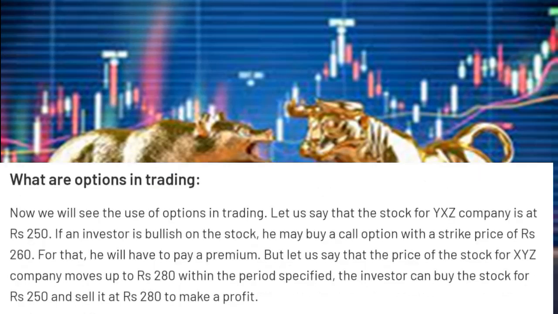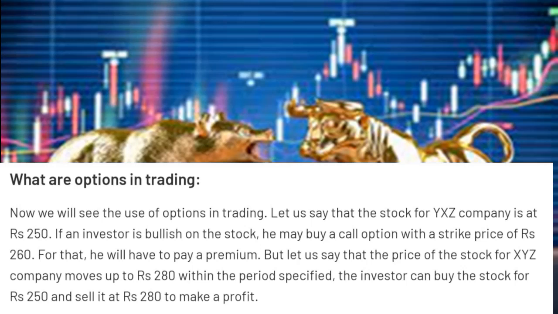What are options in trading? Let us understand how we can trade in options. Let us say that the stock for XYZ company is at rupees 250. If an investor is bullish on the stock, means if the investor expects the stock price to go up, he may buy a call option with a strike price of rupees 260. So if an investor wants to buy an option, he has to decide the strike price. Without deciding the strike price, he cannot buy an option.